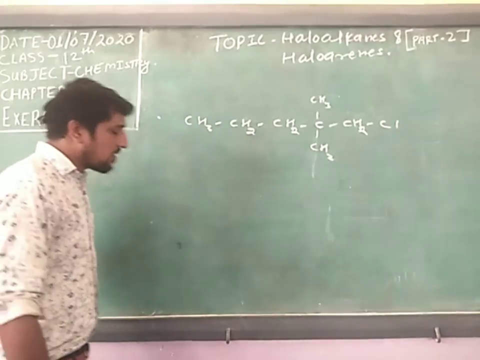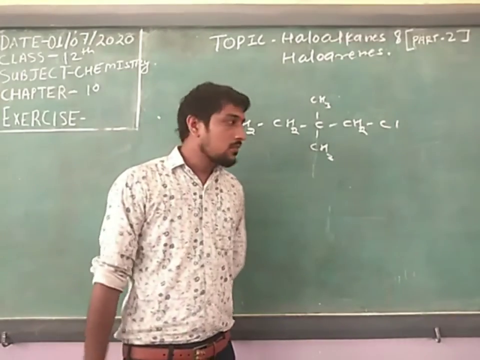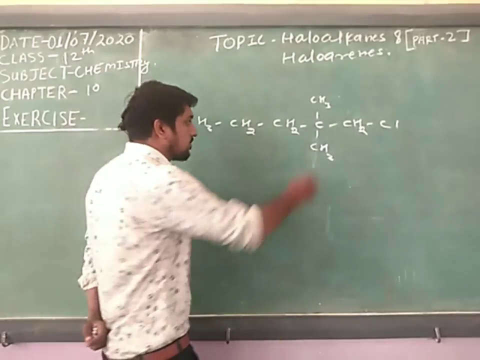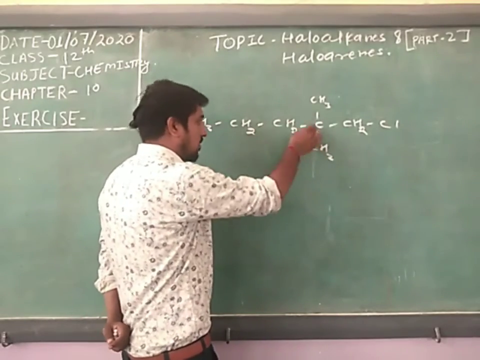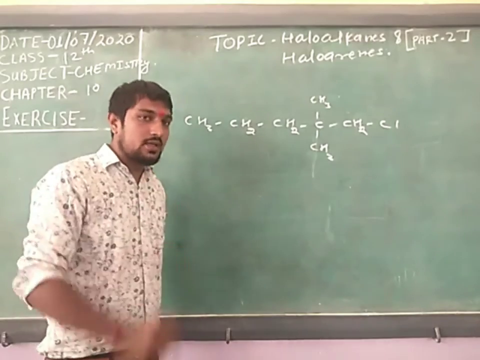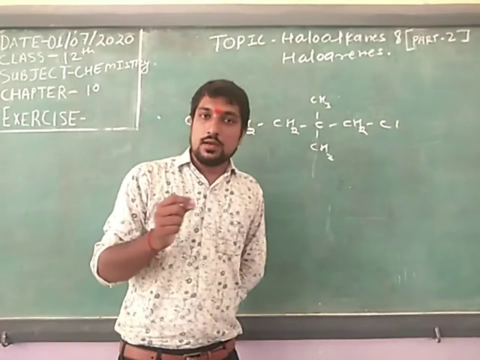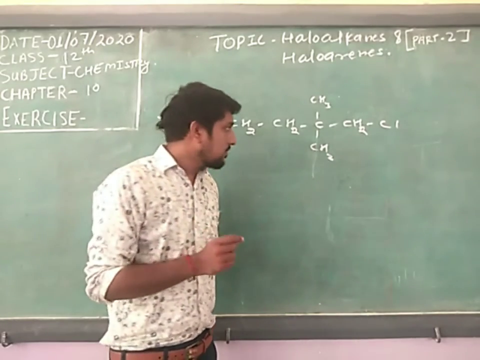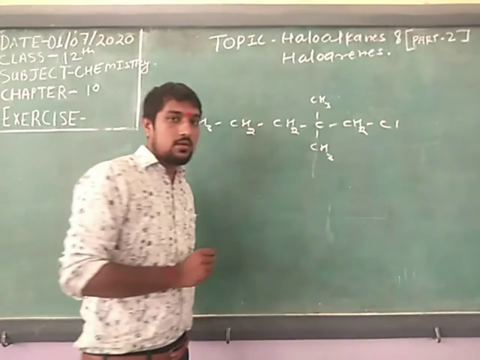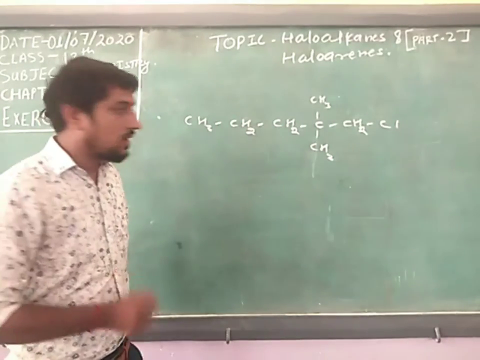First you decide which one is the longest chain. Is this one the longest chain, or this one, or this one? The second important thing is that the counting will start from where the halogen is joined.